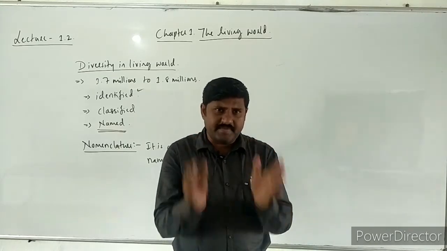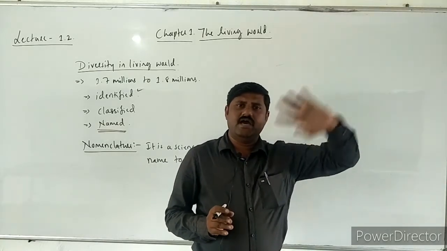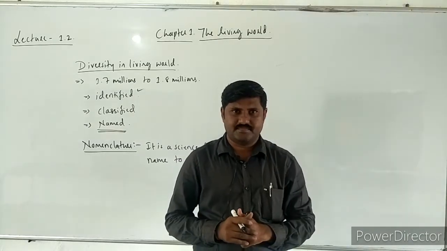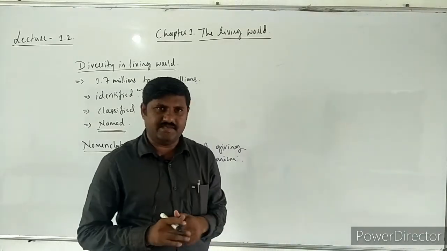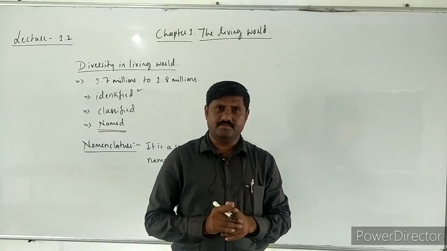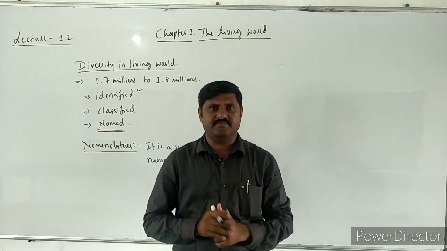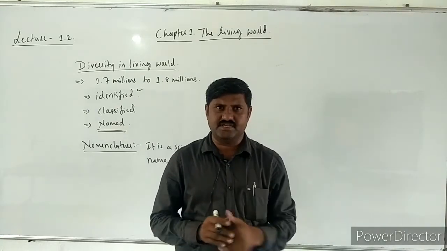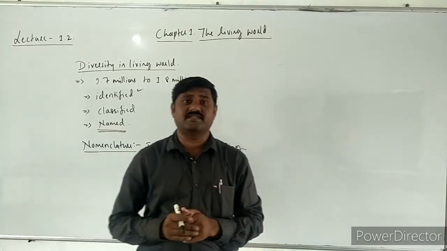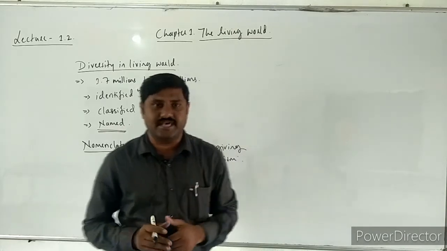And the same animal or the same plant which is there in another area or in a different country is named with another name. What happened here? The animal or the plant is single, but it has two names. In our country, in our region, one name is given. In another country, in another region, another name is given for the same animal. Such names are called vernacular names or common names.